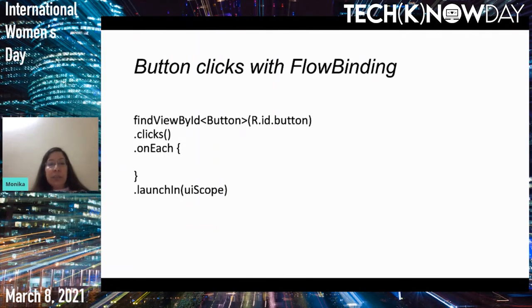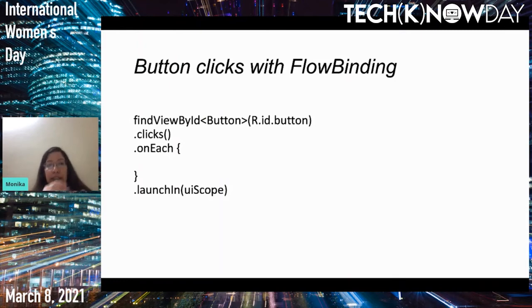We can simply get the button using find view by ID, and then we can use this clicks method. So the clicks method is provided by the flow binding API, and we consider the button clicks as a stream now, and then we can manipulate the stream using any of the flow operators. So here we are using on each.